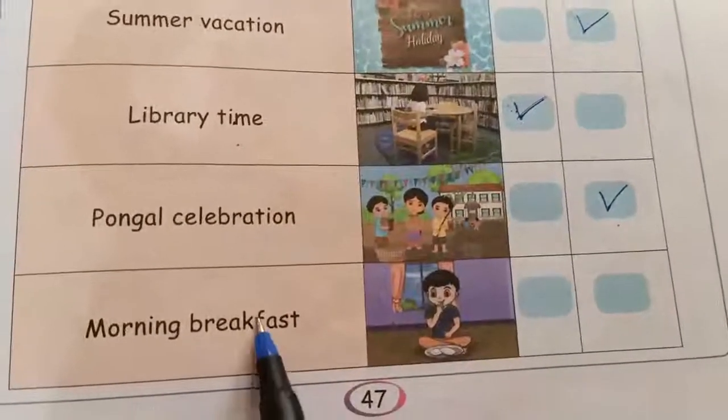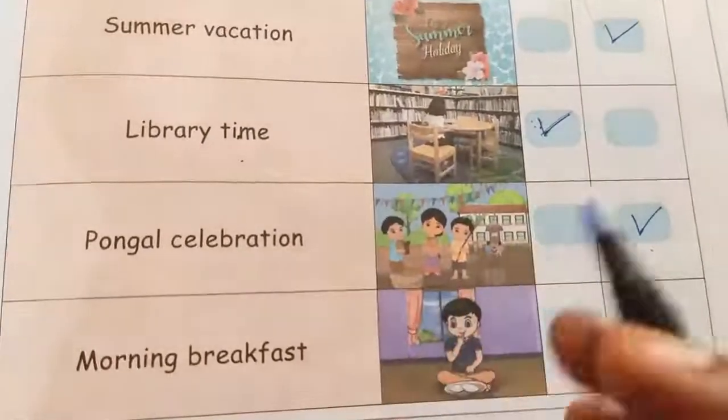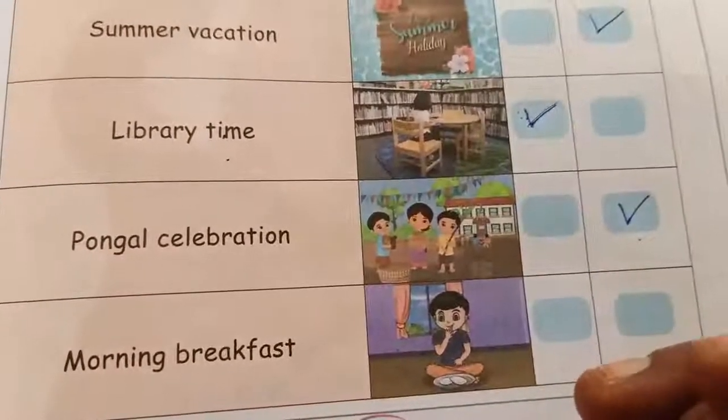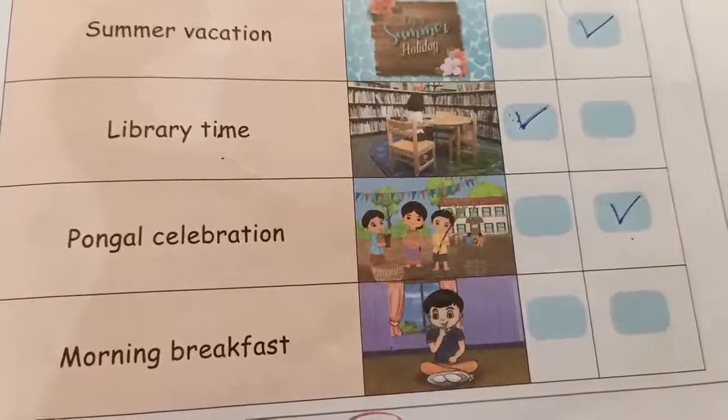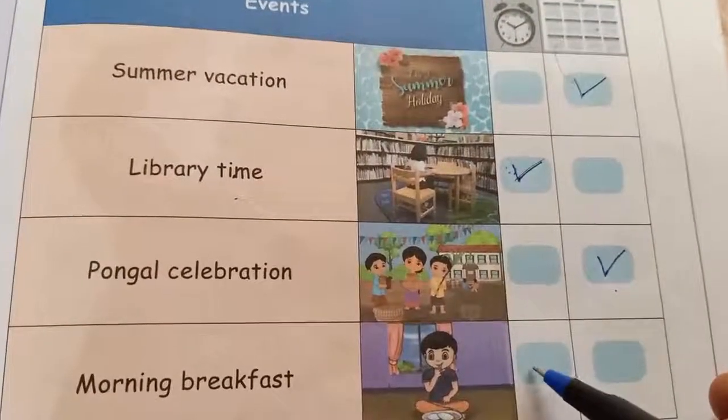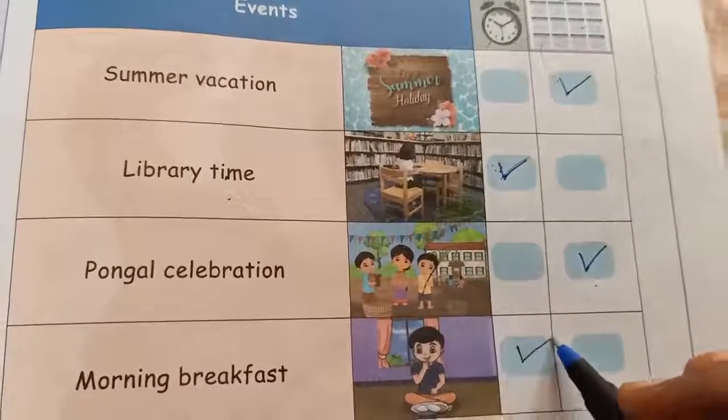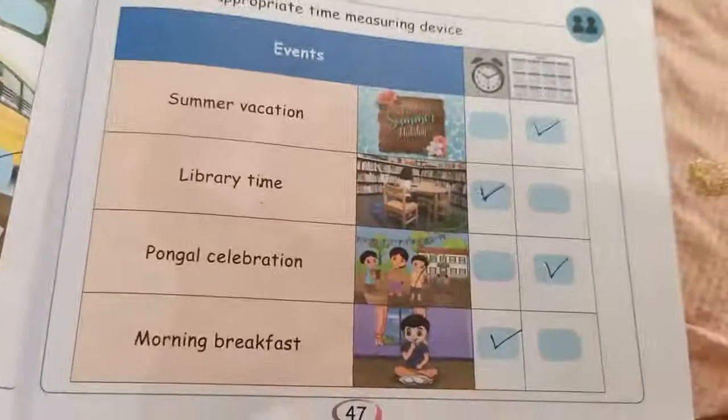Next, morning breakfast. You are not eating morning breakfast for 2 days or 1 day fully. So it will take time of 15 minutes, 20 minutes, we are eating the breakfast. So put a tick mark here. Okay ma, do you understand this one?